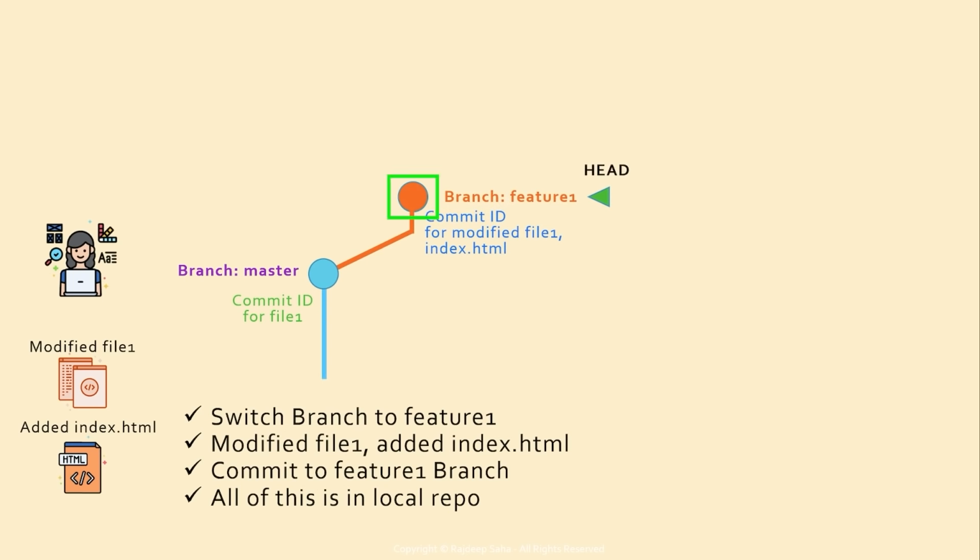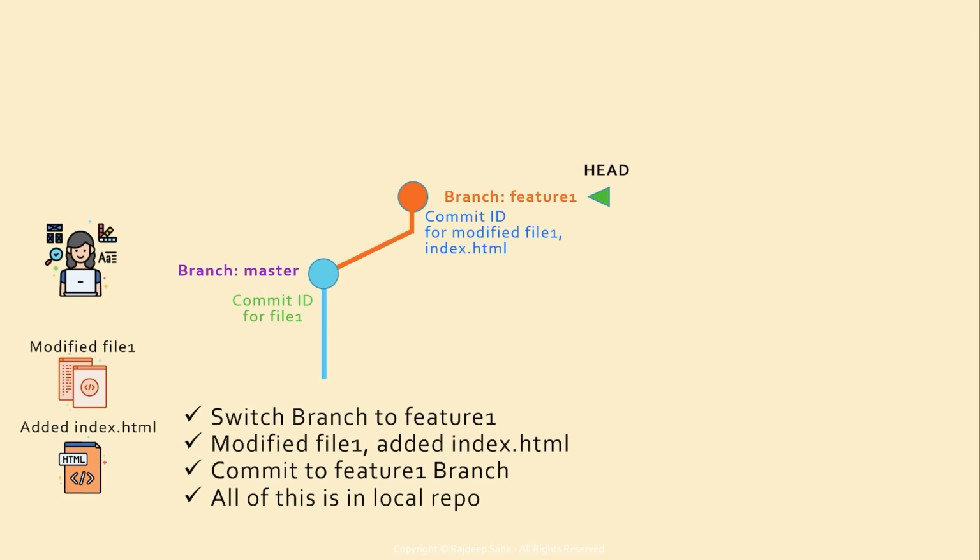This new circle is the commit ID for modified file 1 and index.html. What this means is, if you are at the branch master and look at file 1, you will see the older file. But if you are sitting in the branch feature 1 and look at file 1, you will see the modified file 1 as well as index.html.